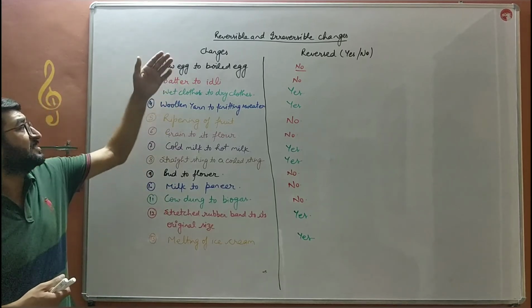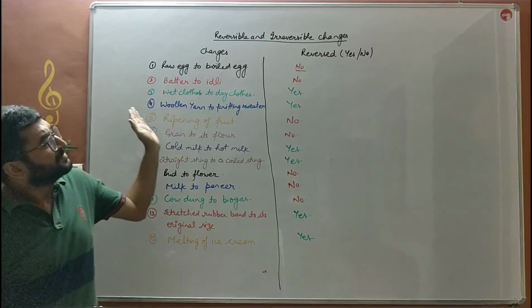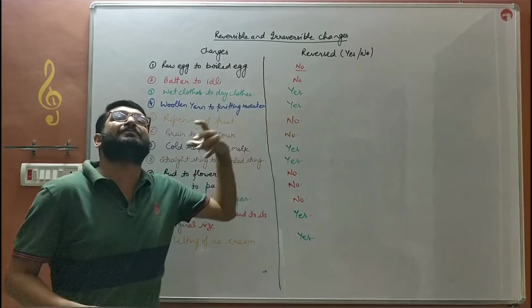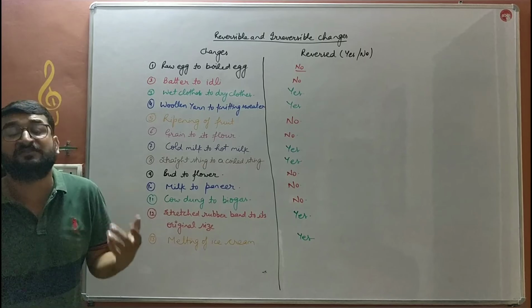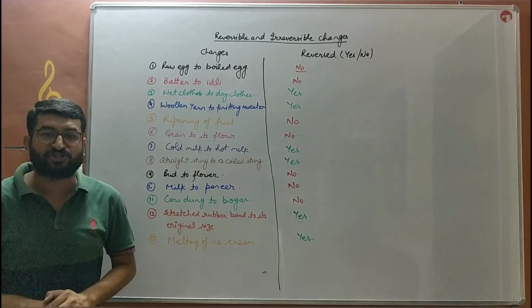So these are certain examples in which we discussed whether these changes can be reversed, that is, they are reversible, or they cannot be reversed, that is, they are irreversible changes.